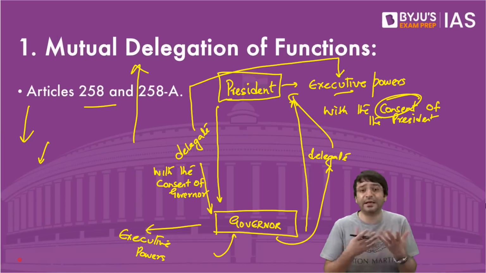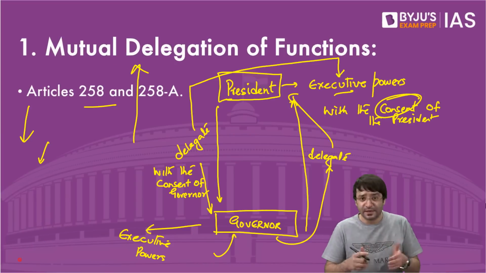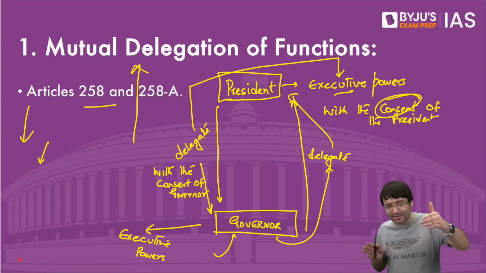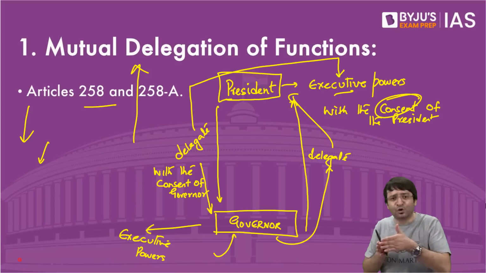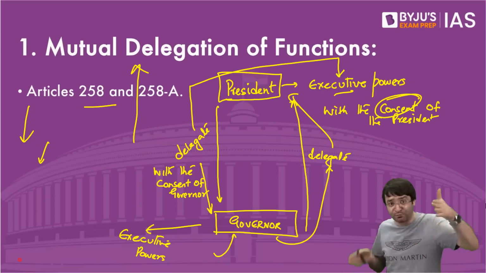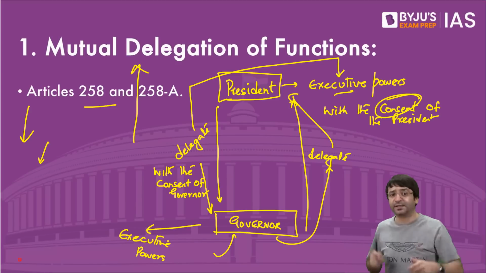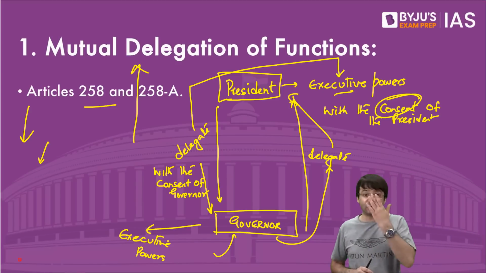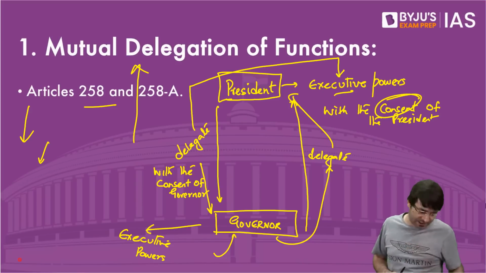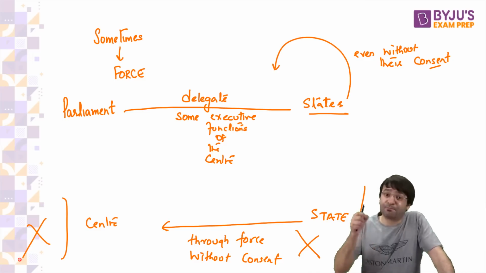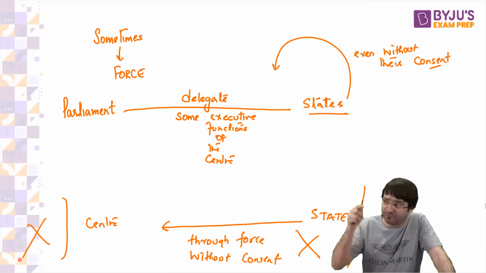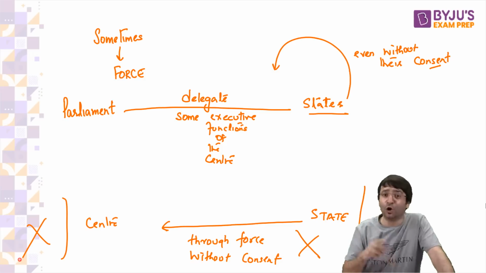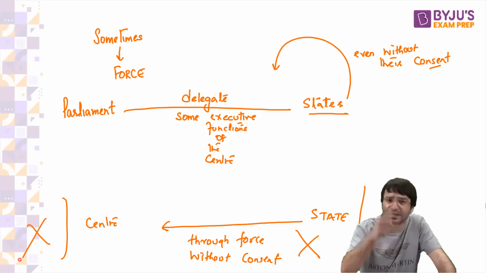That means there is mutual delegation of functions. That means president will delegate some executive functions to the state, governor can delegate some executive functions to the center, but this is done mutually by the two executives, mutually, with their consent. But what if it is not through consent? Can it be through force? Yes. But this time it is the parliament which can delegate some executive powers of the center to the state through force, even without the consent of the state.